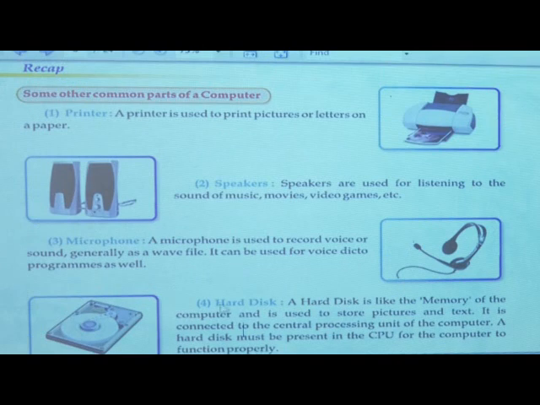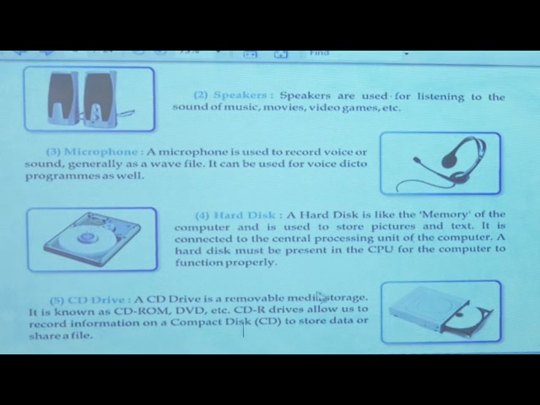Next is a hard disk. Hard disk is like a memory. And where is the hard disk? Hard disk is in a CPU. It is stored in a CPU, and it is like a memory. Next is a CD drive.